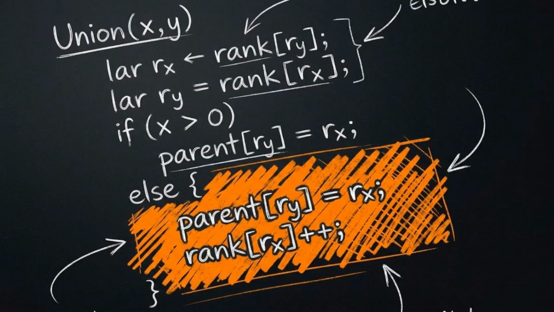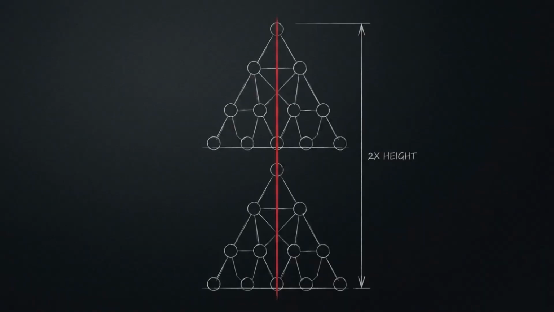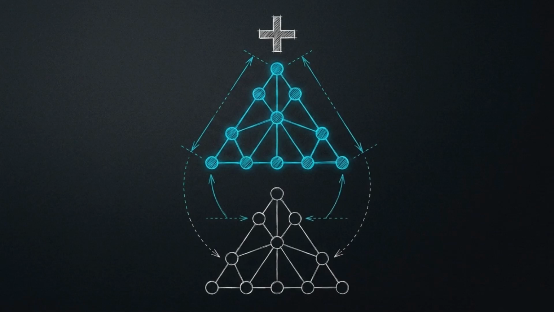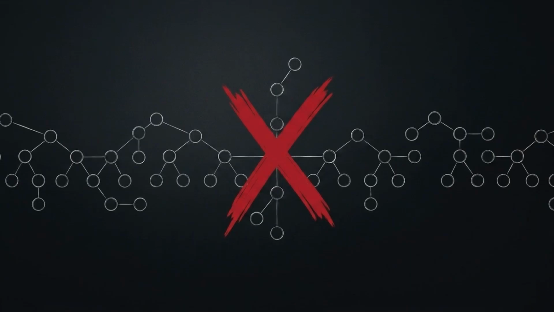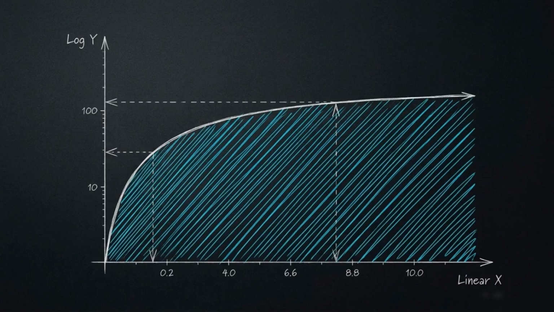The only structural change occurs in the else branch, which handles the moment we attempt to merge two trees of strictly equal rank. In this equal rank scenario, attaching one tree below the other increases the total depth. We choose one root to absorb the other, and we increment that new root's rank counter by exactly 1. By forcing short trees to always attach below tall trees, we prevent linear chains. This structural heuristic guarantees that the tree's height will grow logarithmically, solving the first half of our problem.